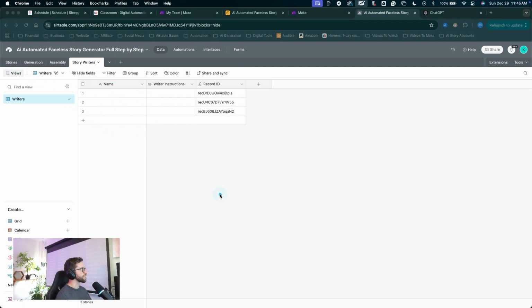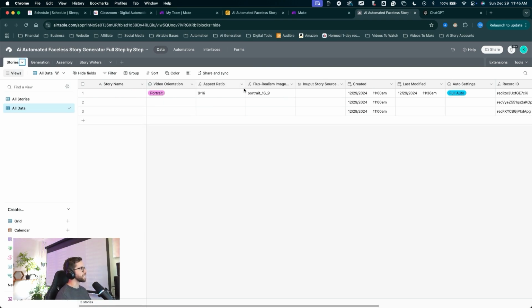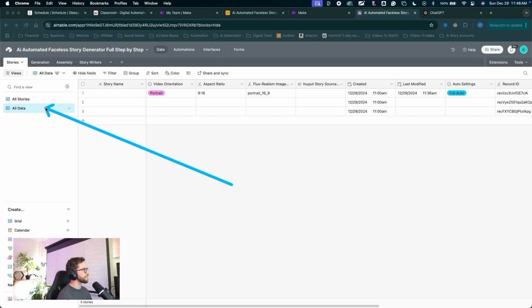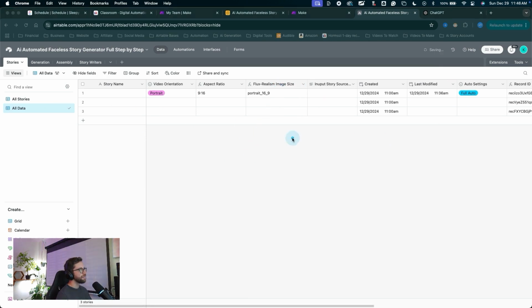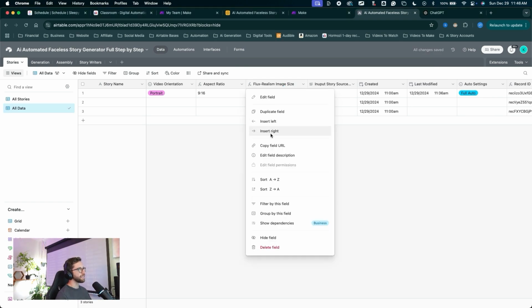stories table. So let's jump back over to the stories table and we'll add in some new fields here to connect to that story writers table. So I'm in the all data view just so I can place these new fields in the right spot, keep everything nice and organized. So I want to be in all data to see my hidden fields, and I want to add the new fields after this flex realism image size formula field. I'll right click on that, say insert right.